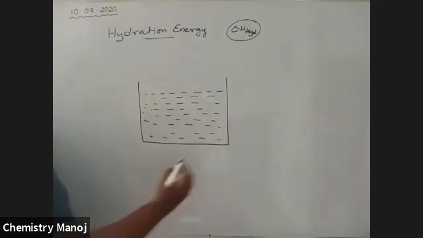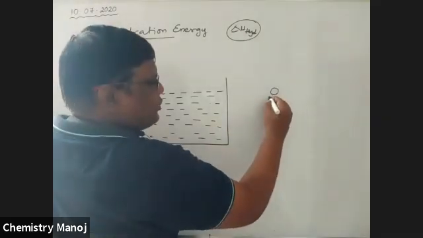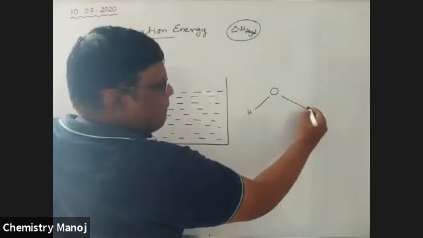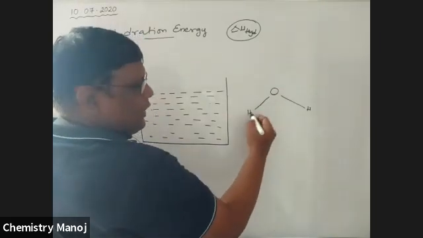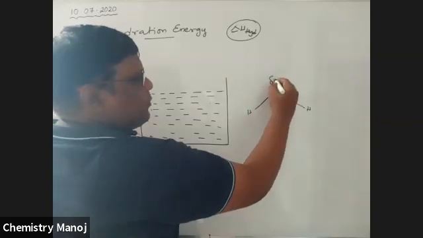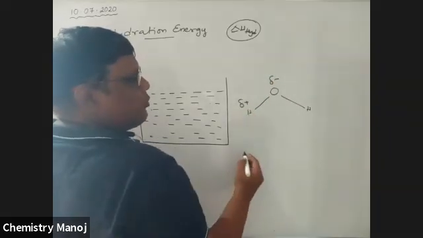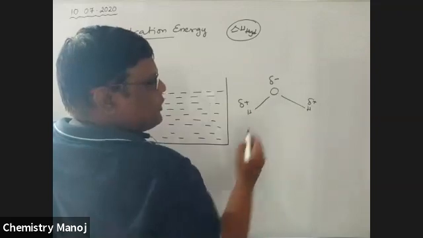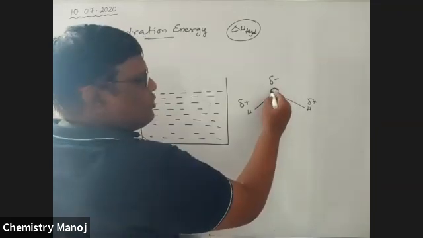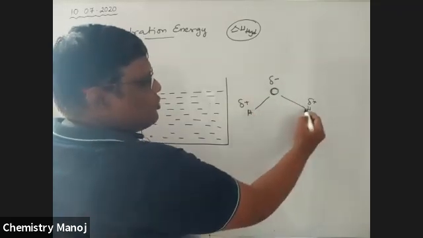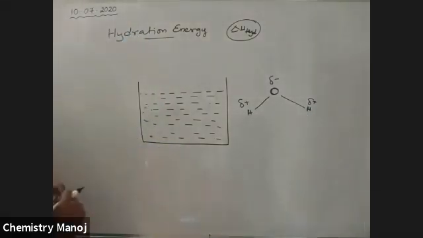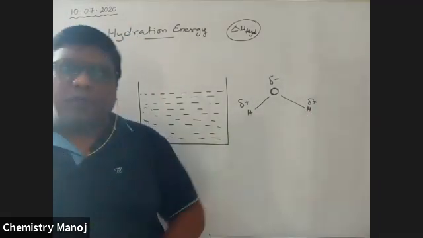Water means H2O. H2O has this structure. Oxygen is more electronegative than hydrogen, that is why oxygen gets a partial negative charge and hydrogen gets a partial positive charge. This hydrogen also gets partial positive. So oxygen has a negative charge and hydrogens have a positive charge. That is the structure of the water molecule.